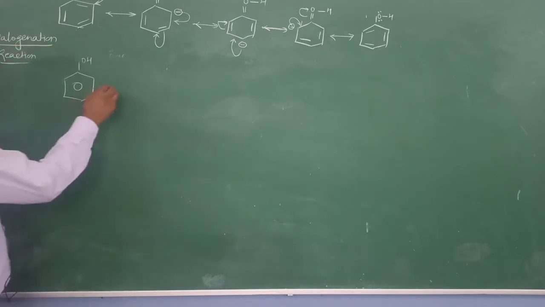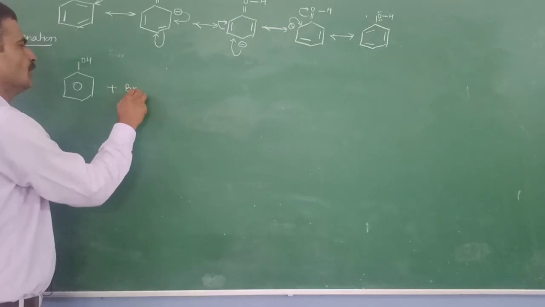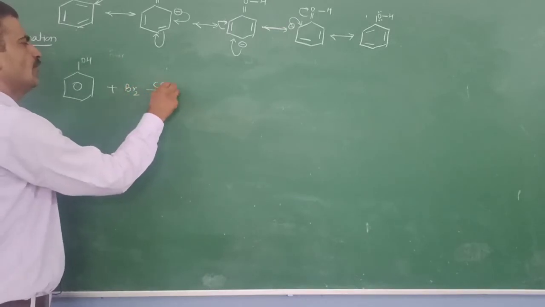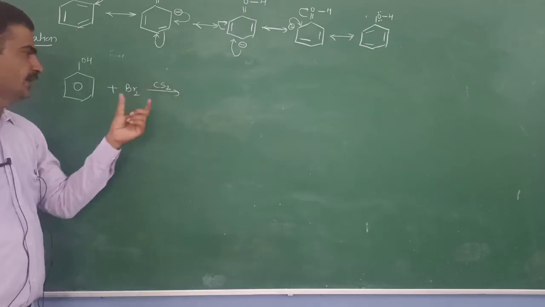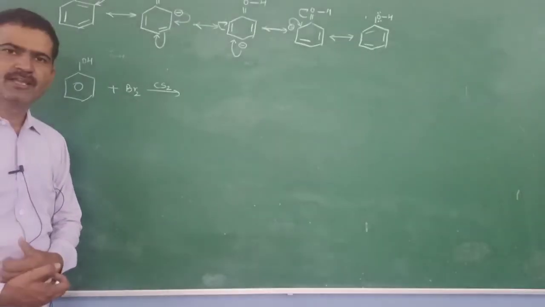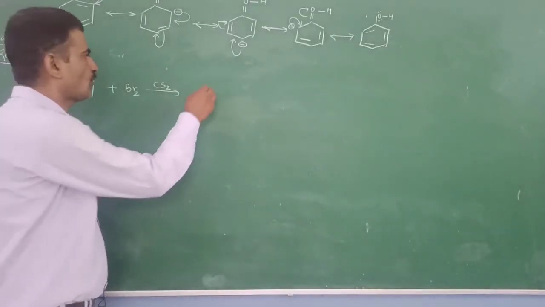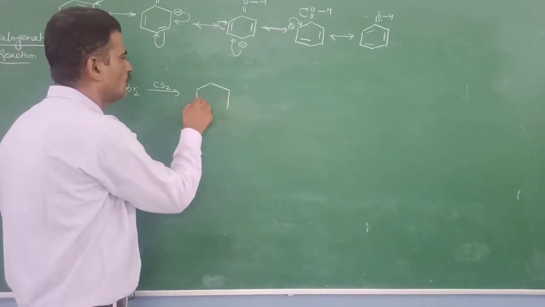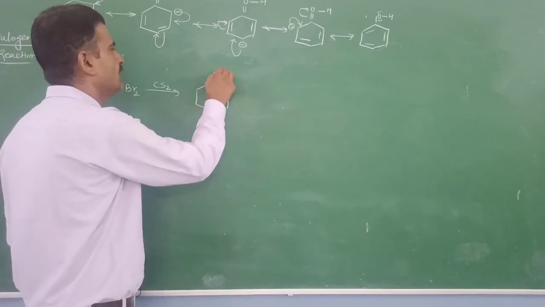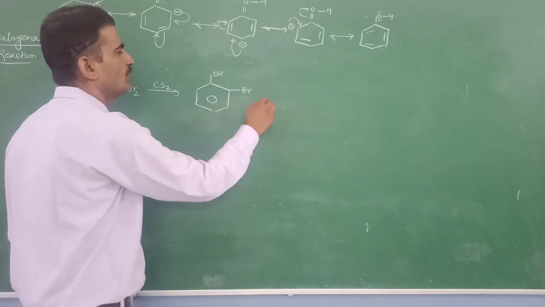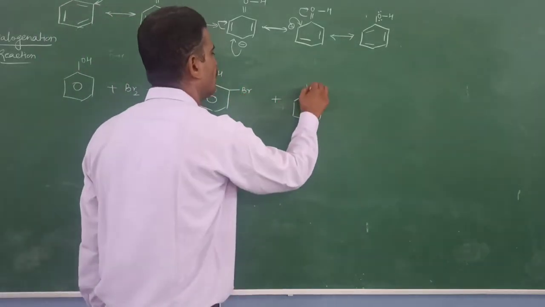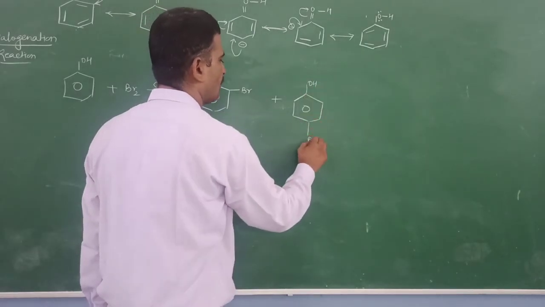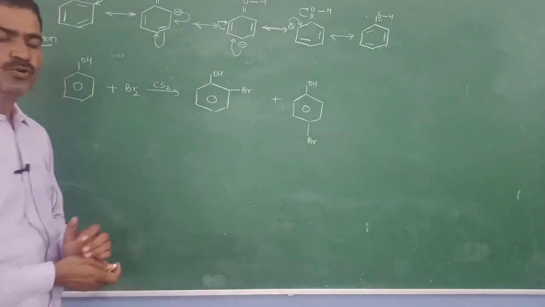If we react bromine with phenol in presence of carbon disulfide, this carbon disulfide is non-polar in nature and it deactivates the benzene ring, and that's why we are getting two products, orthobromophenol and parabromophenol. We get here two products, orthobromophenol and parabromophenol.